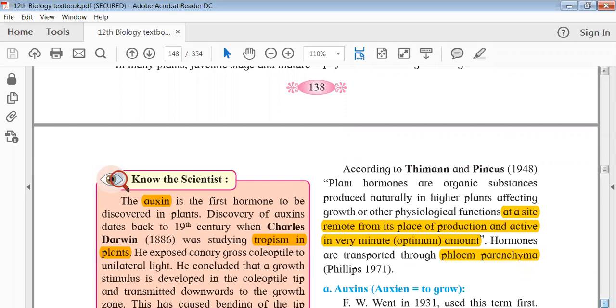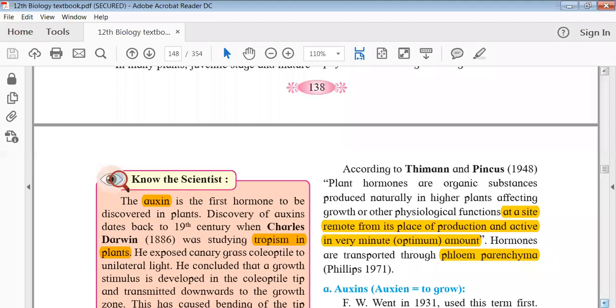Now the important point is that they are synthesized at a remote part. Basically, they are synthesized at one place and then transported to another place.